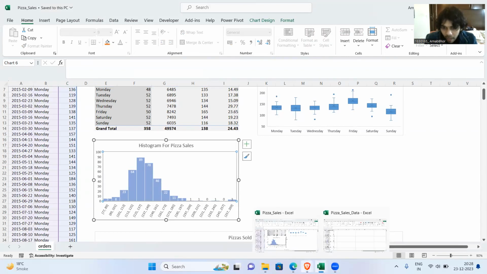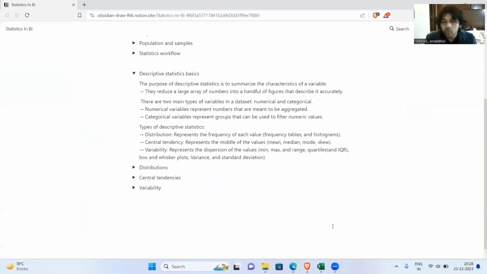Now let me go back and introduce a few more concepts regarding descriptive statistics. First is the purpose. I think we've already covered the purpose of it. It's to see how the data is distributed at a holistic level. That's what descriptive statistics does for us. I'll just read it through once. We're basically taking a lot of numbers and reducing them into a handful of numbers so that it's easier to interpret. That's one main agenda.